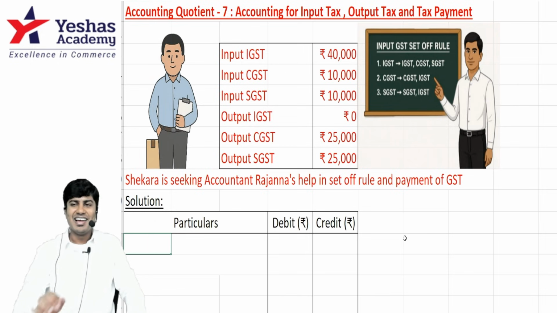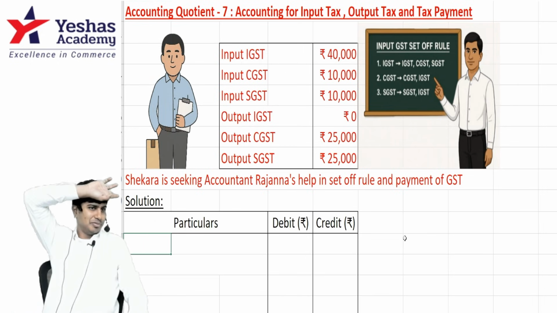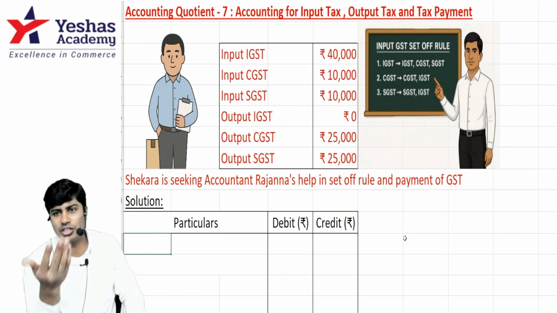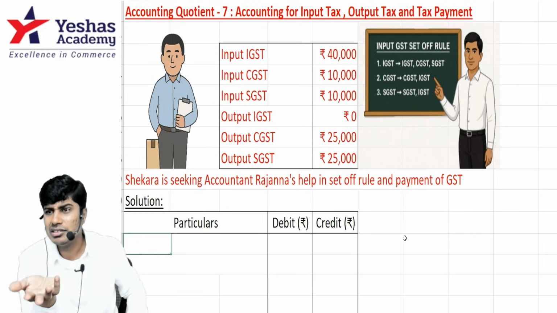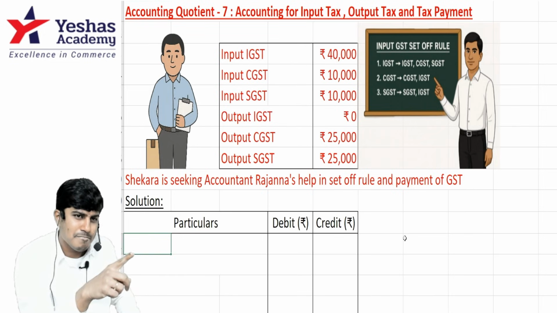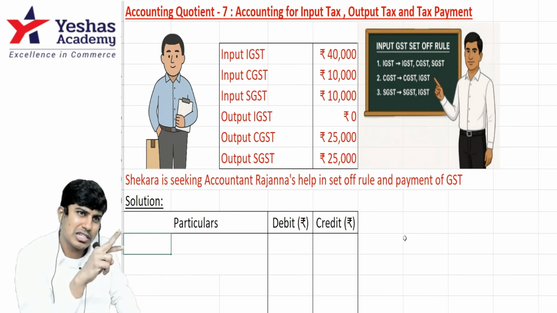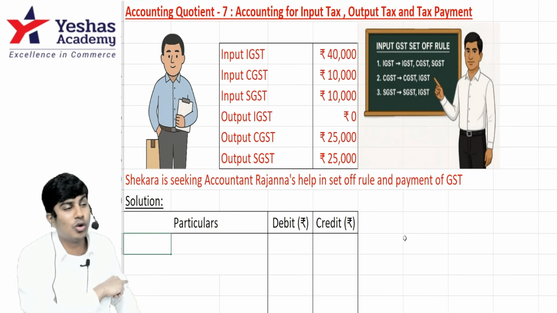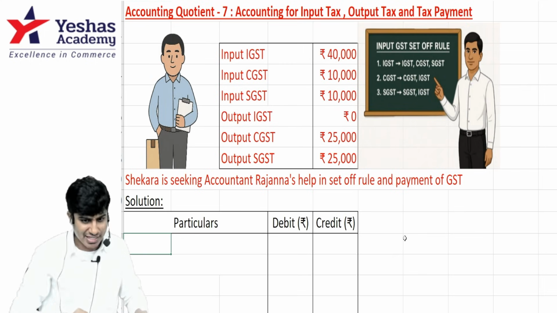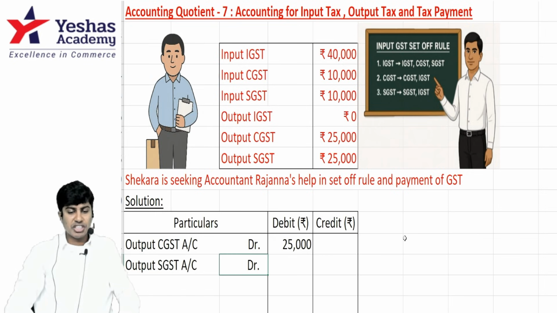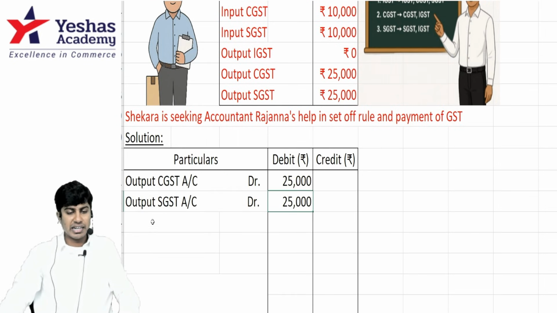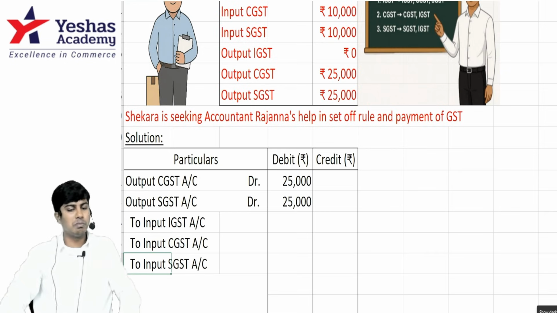Okay. Liability to close, I should debit. Asset to close, I should credit. Liability will have a credit balance. How do I close liability? Debit. How do I close asset? Credit. Output CGST debit. How much? 25. Output SGST debit. How much? 25. I will credit input IGST, input CGST, input SGST.